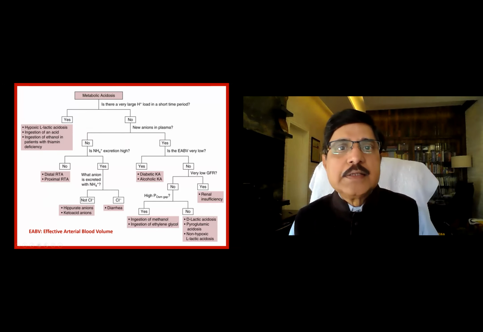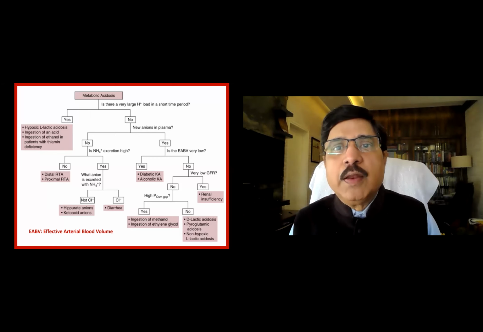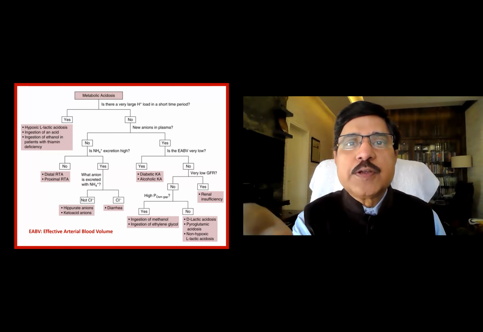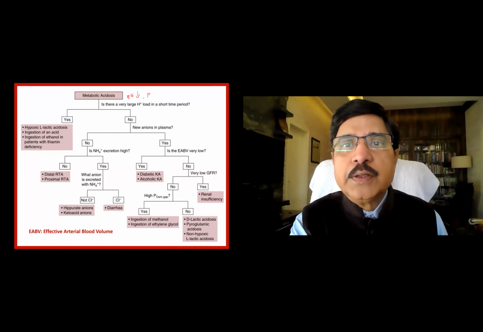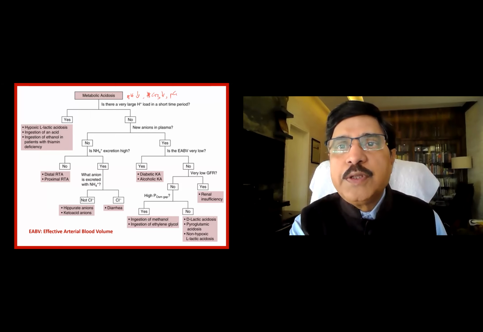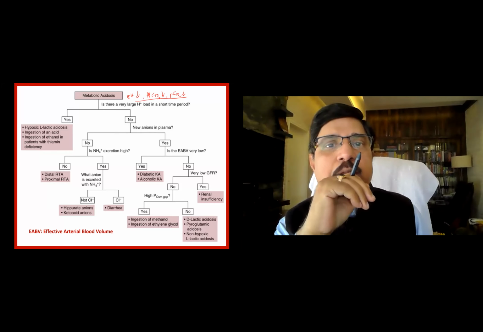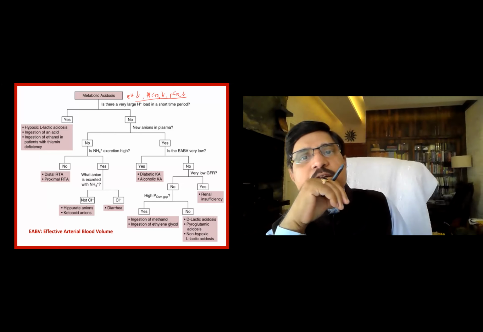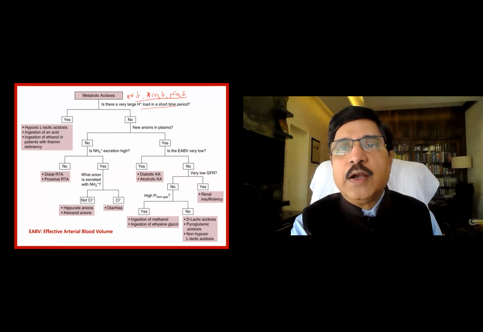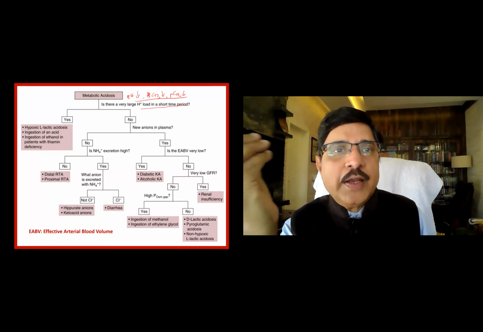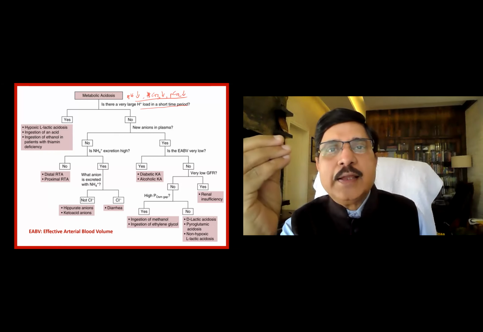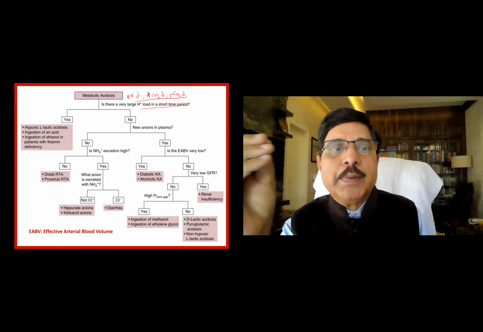Metabolic acidosis: how do I know it? First of all, pH is low. HCO3, the primary variable, is low, and PCO2 also is low. All three variables are low. Then I am dealing with metabolic acidosis. How do I differentiate? Is there a very large hydrogen load in a short period of time? Is there a history of intake of a lot of acid either parenterally or orally by the patient?